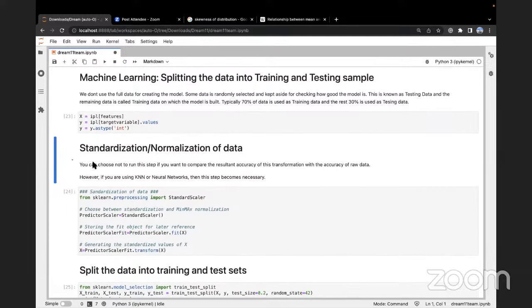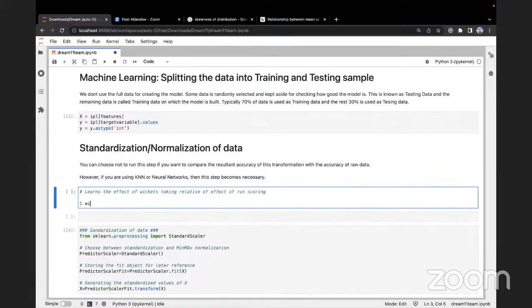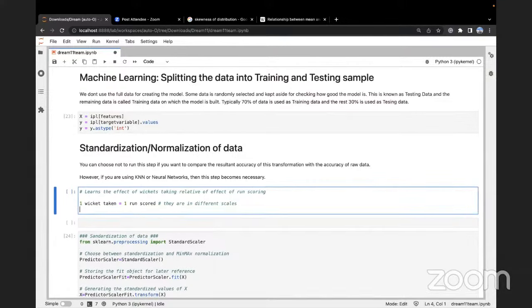I normalize my data so that my model learns the effect of wickets taken relative to the effect of run scoring. It should not treat one wicket taken as equivalent to one run scored. Why should it not? Because they are in different scales, right?